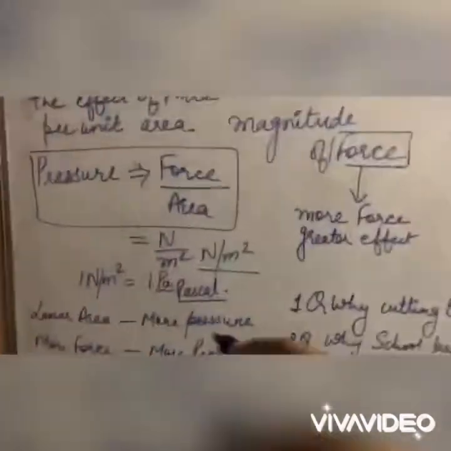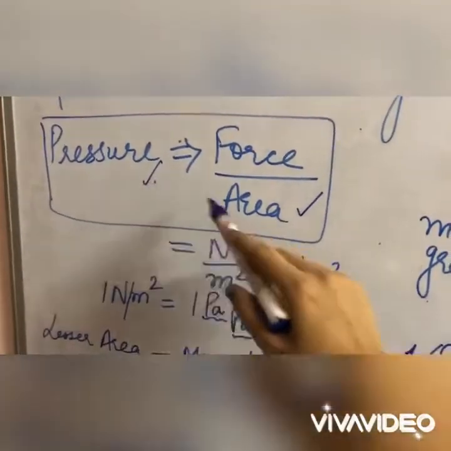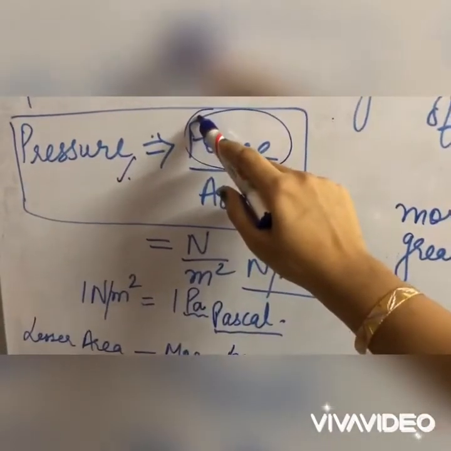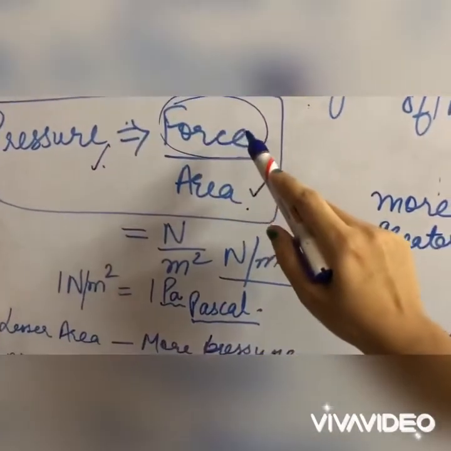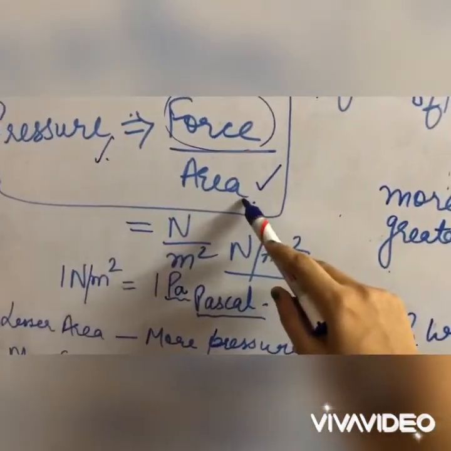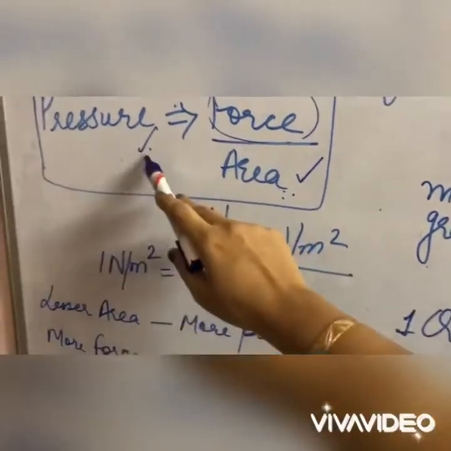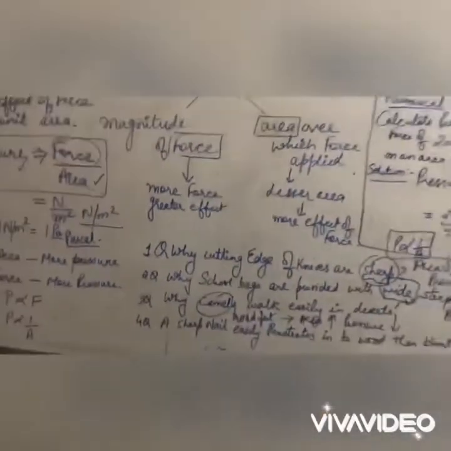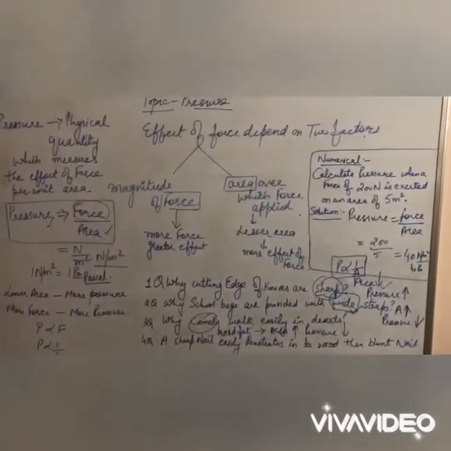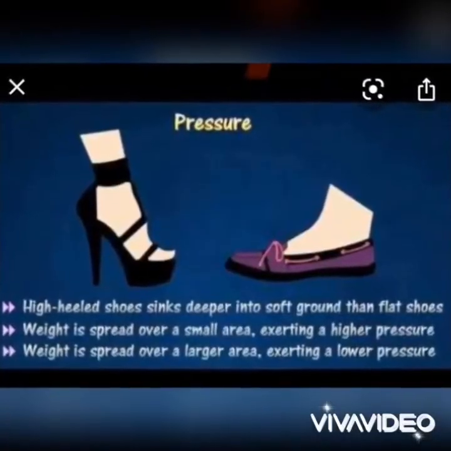If you want to increase the pressure, the area would be less, and if you want to decrease the pressure, the area would be more. With the same amount of force, if we are considering two situations, in one case if we want more pressure, we have to decrease the area, and if we want less pressure, we have to increase the area. Pressure and area are inversely proportional. So this is the concept of pressure and the numericals related to the pressure. So go through these examples very carefully.